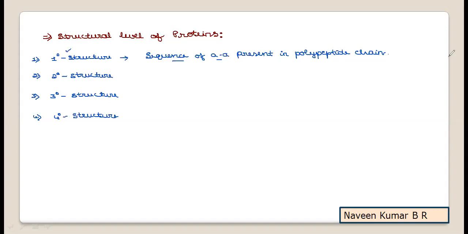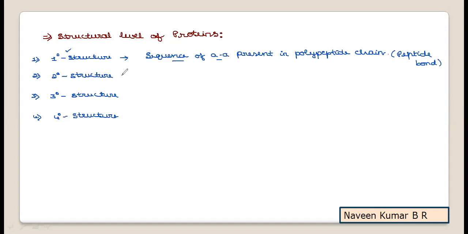Hence, in the primary structure, we are going to concentrate on the peptide bonds, and through this peptide bond linkage, we are going to study what sequence of amino acids is present. Such a structural level is referred to as the primary structure of protein.